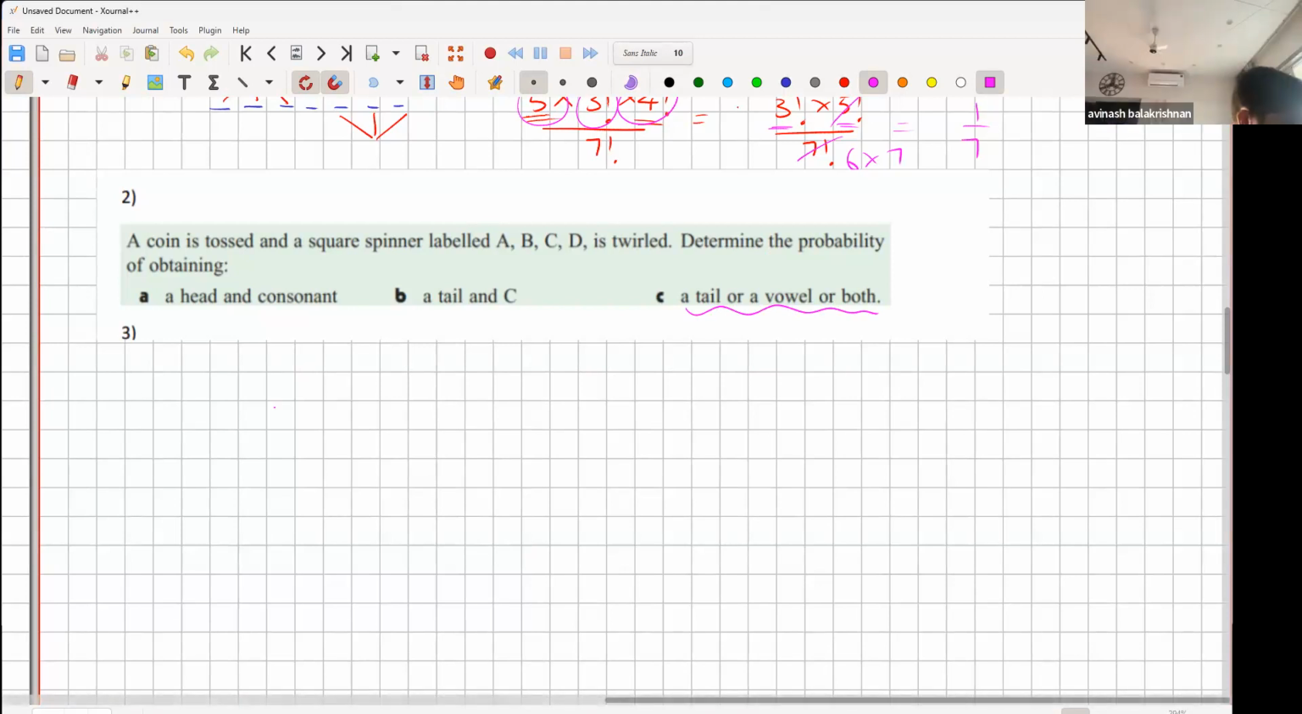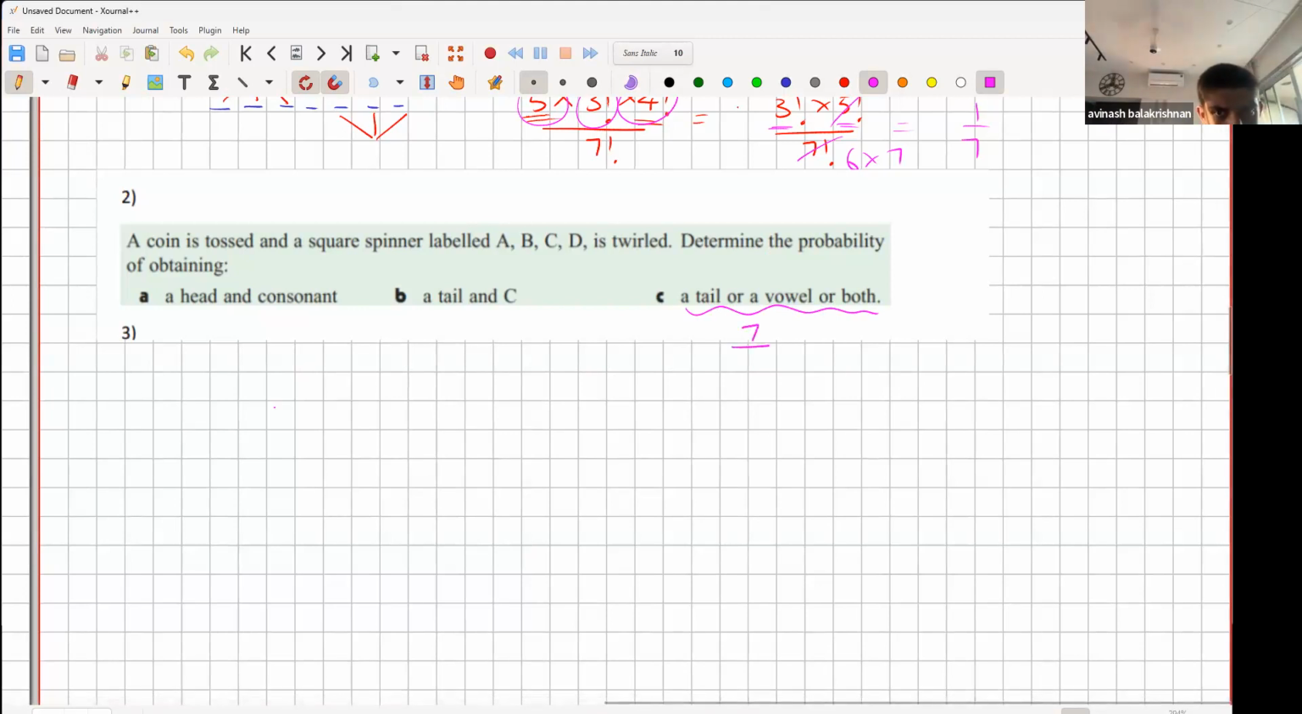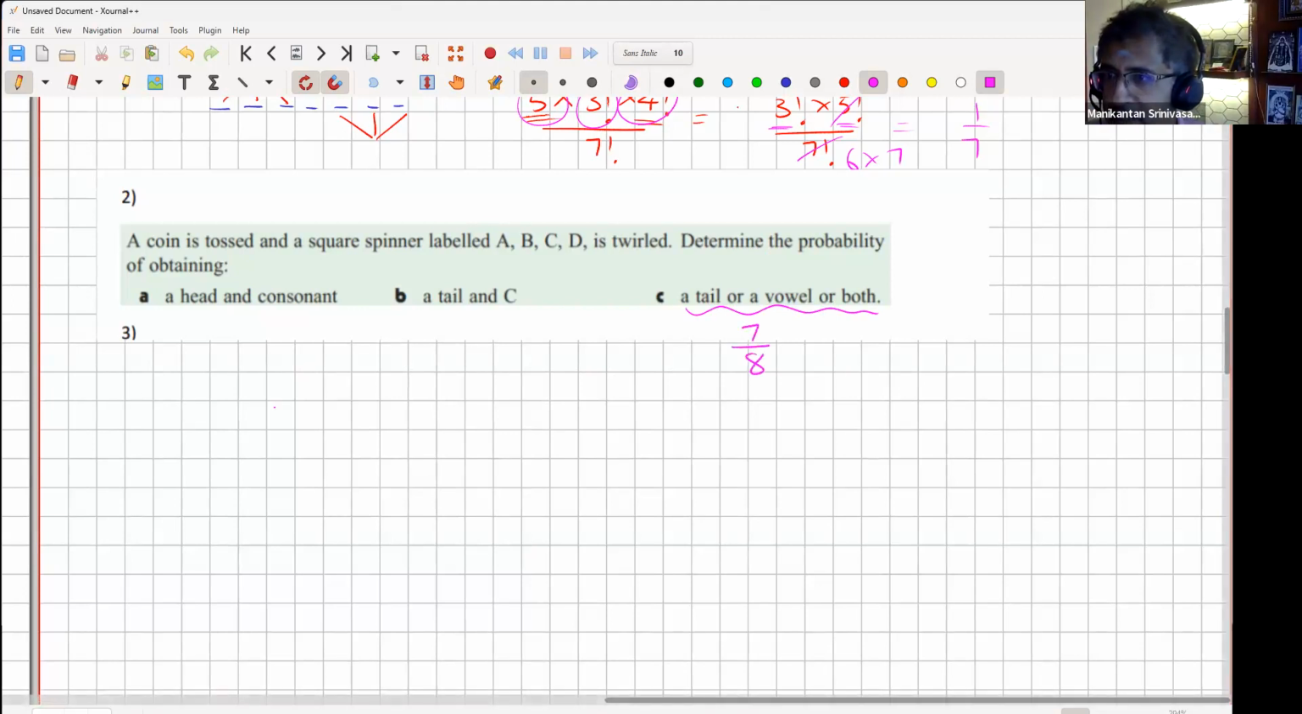On 2C, I got 7 upon 8. 7 upon 8. Okay. Any other answers? Ananya, did you get the same? I couldn't do this one. I got 5 by 8. 5 by 8. Okay, all right.